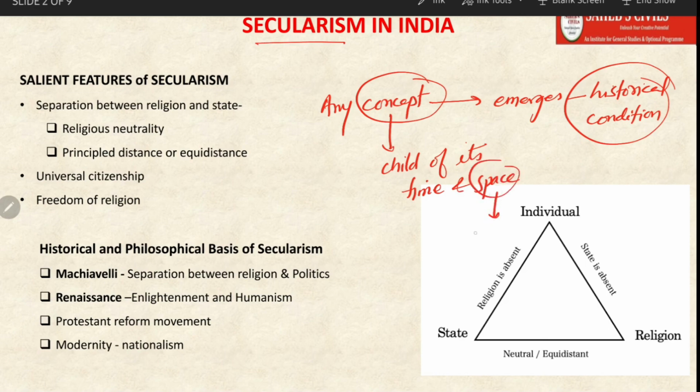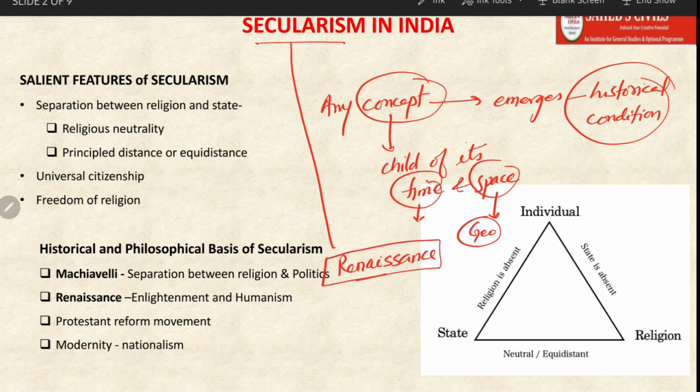Space means it is a product of its geography, and time is the historical situation. So secularism is a child of the Renaissance. I hope you have heard this word Renaissance. This is a kind of revival of ancient cultural and literary learning in Europe. So it is a product of Renaissance, and it is a product of what?